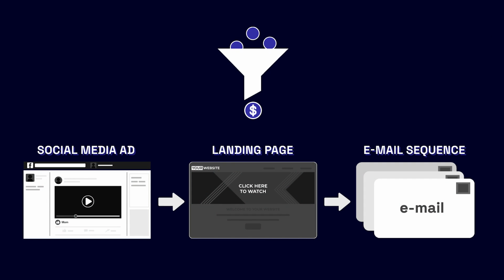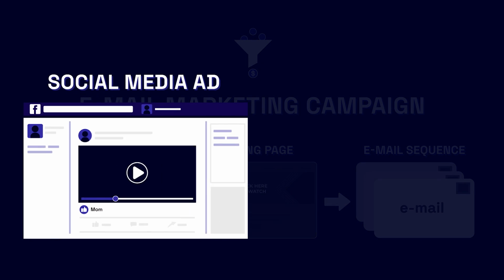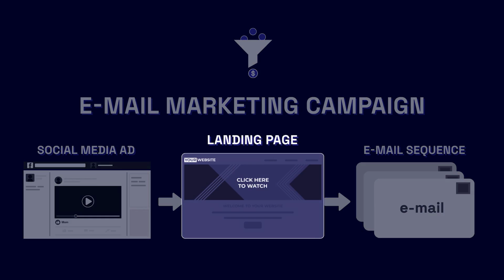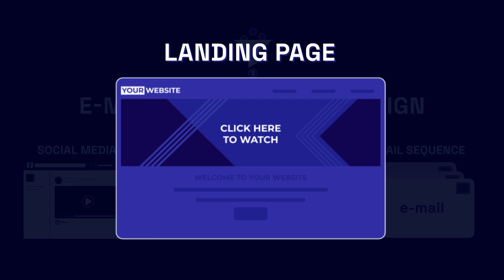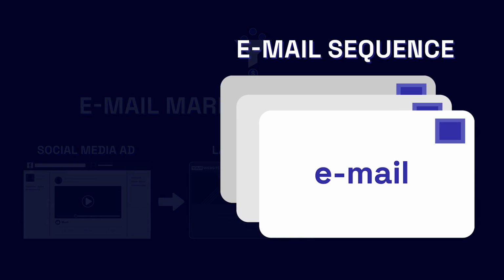So let's take the explainer video as the prime example, right? This should be in a larger marketing machine, and that larger marketing machine is usually an email marketing campaign. So let's go through the customer journey. Your customer sees your video on Facebook, so you've created a paid advertisement that makes your video get specifically seen by your target audience, and then this draws them to a landing page. Now a landing page can have all kinds of content on it. Photos, it could have a video, and it could just have a lot of text. The better your landing page, the more chance you have of capturing the email addresses.